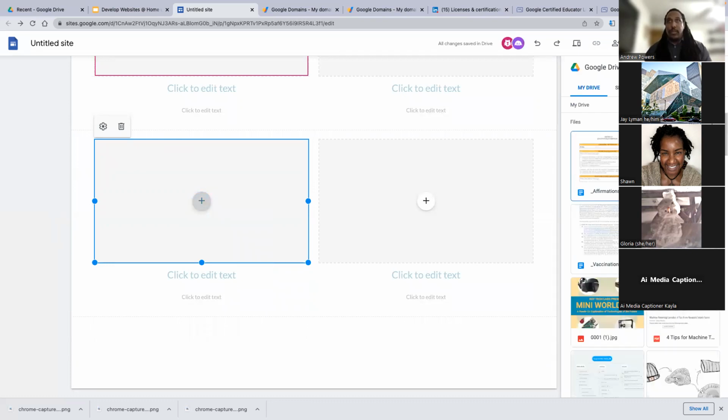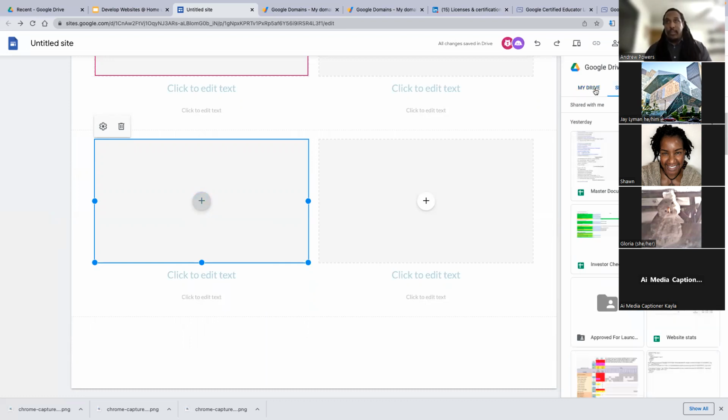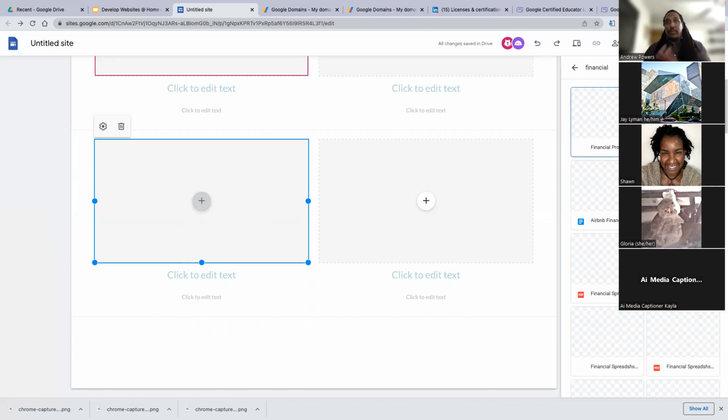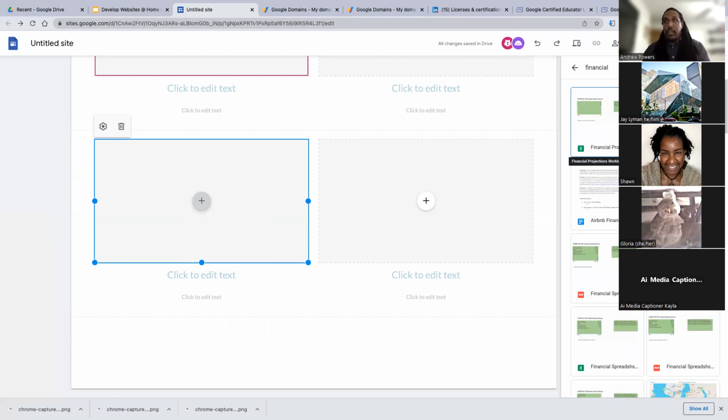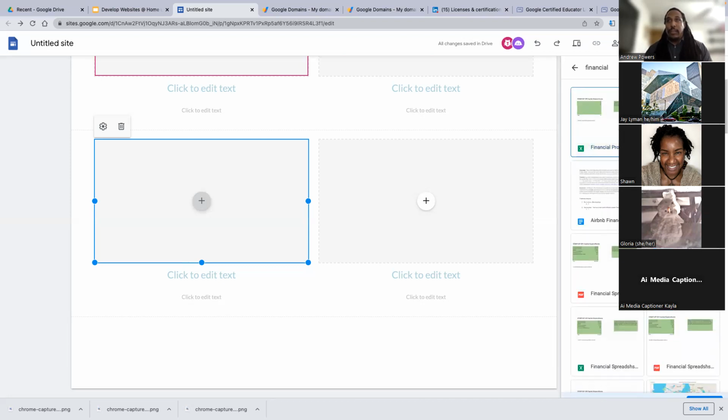Even though this would be the wrong place to put it. Ooh, share with me. That's not what I want to show you. So let's do this. Let's say financial. Did I share it with myself? That is the one thing. I'm showing you my personal email account because most of you are going to deal with your personal first, but then I'll switch over to my business. In fact, I don't want to make it too complicated, so let's just do this for now. I'll put a financial projection, which is technically a Google Sheet.